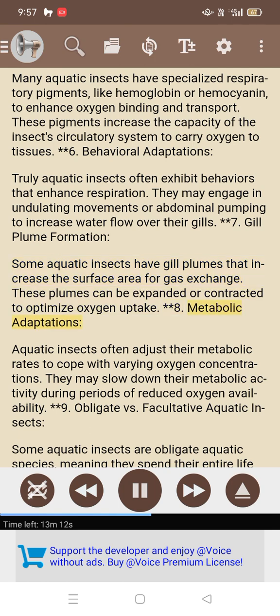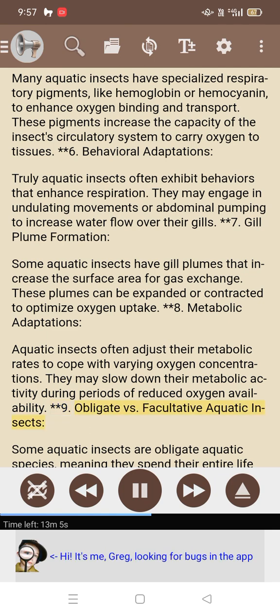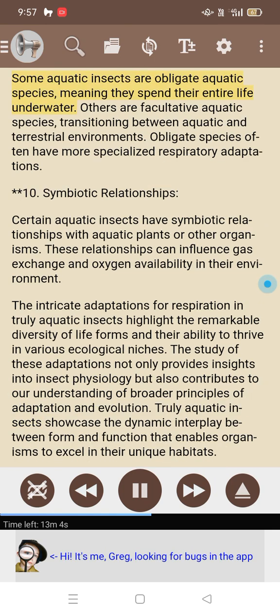8. Metabolic adaptations. Aquatic insects often adjust their metabolic rates to cope with varying oxygen concentrations. They may slow down their metabolic activity during periods of reduced oxygen availability. 9. Obligate versus facultative aquatic insects. Some aquatic insects are obligate aquatic species, meaning they spend their entire life underwater.